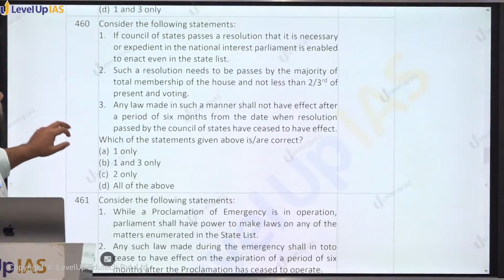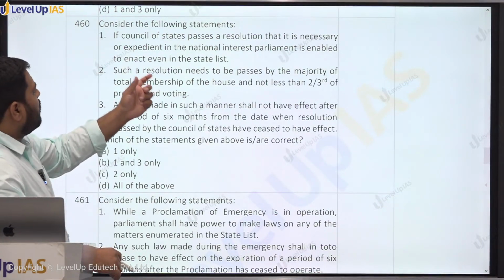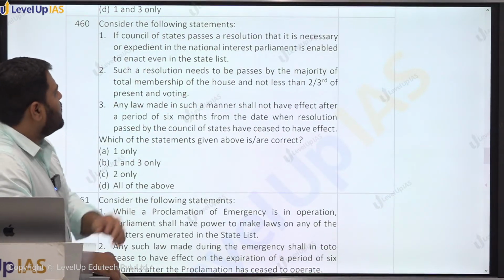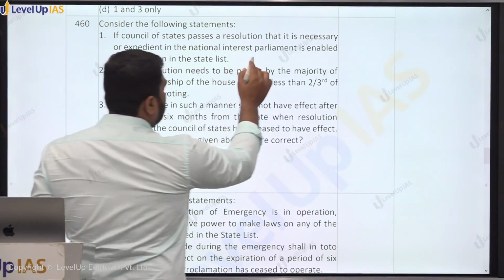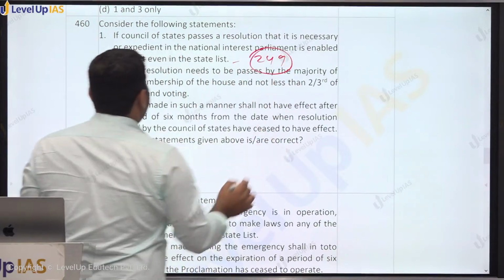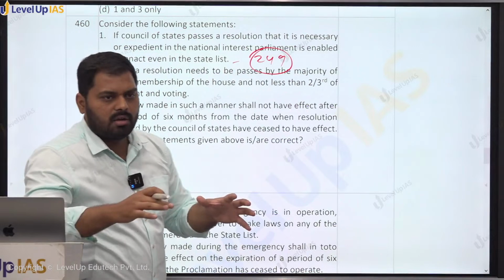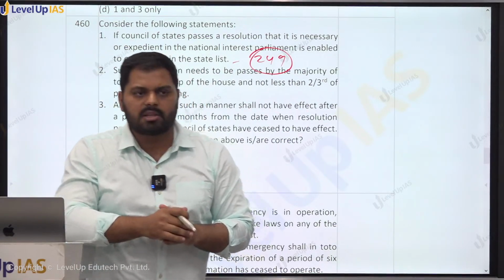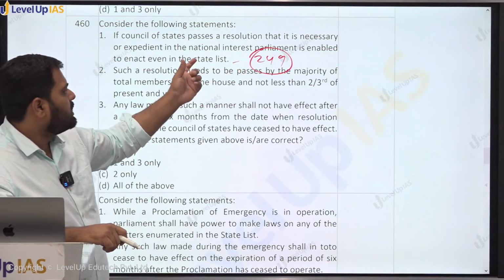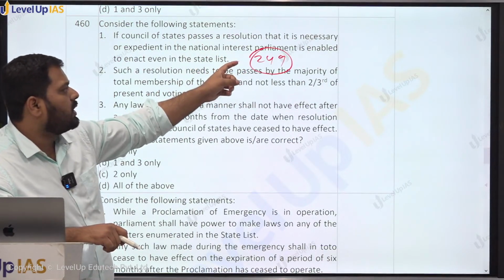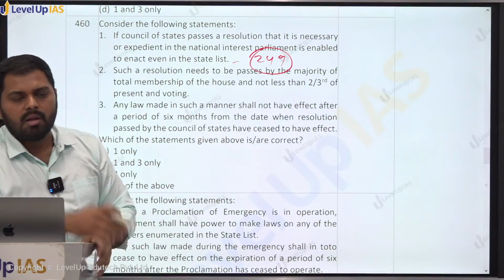460. Consider the following statements. If Council of State passes a resolution that it is necessary or expedient in the national interest, Parliament is enabled to enact even in the state list. This is the provision which is mentioned under Article 249. Right? Firstly, Parliament को अगर state list में बनाना है तो it cannot. State list are the jurisdiction of state legislature. But there are certain occasions. One is 249. It says if it is expedient in the national interest, then firstly Rajya Sabha will pass a resolution and then Parliament together will make law.